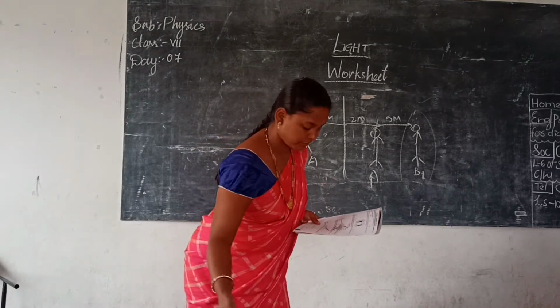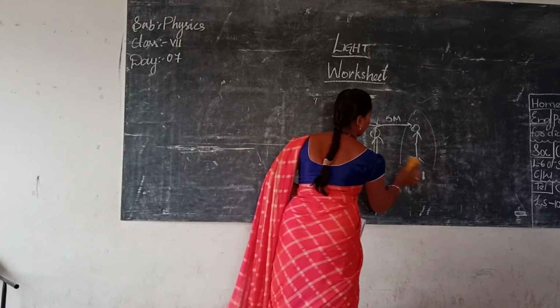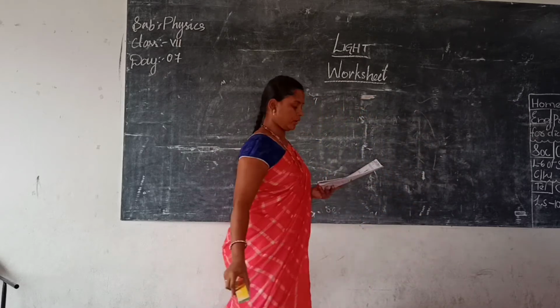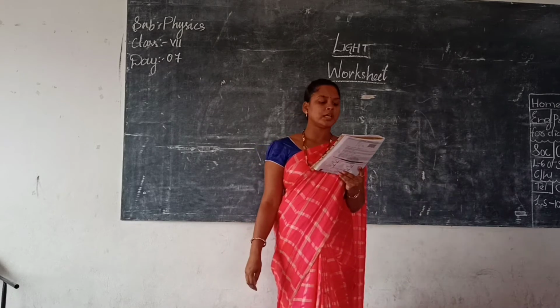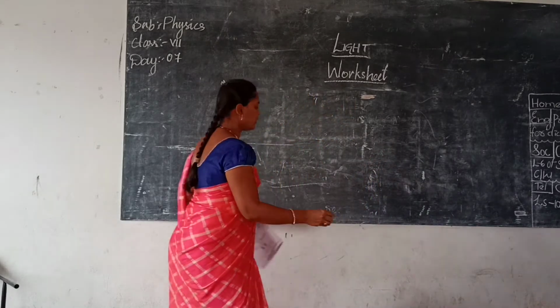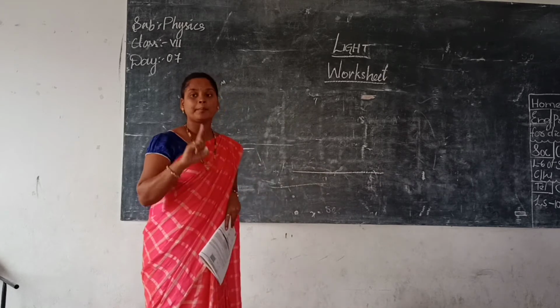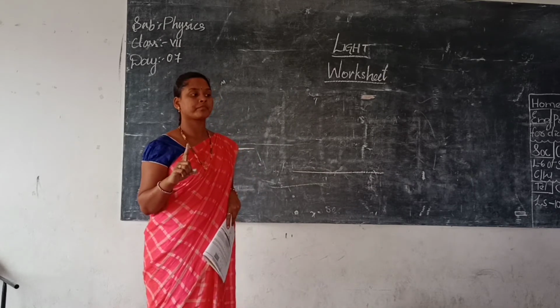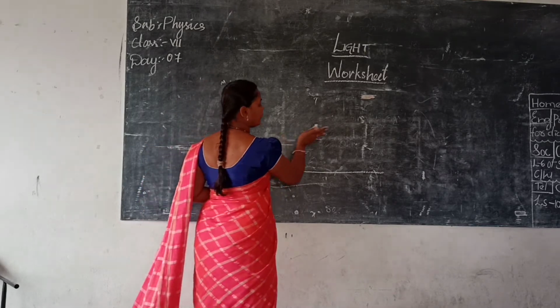Next one more. A ray of light parallel to the floor. This is the floor. Remember, parallel to the floor means what? Going along with the floor.